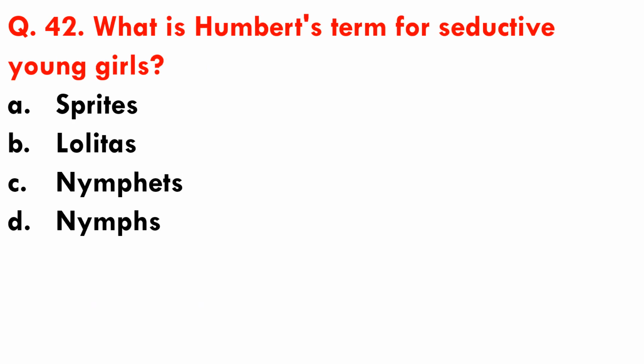Question number 42. What is Humbert's term for seductive young girls? So Humbert uses a specific term for a seductive young girl aged between 9 to 14. So what is that term? Options are A. Sprites, B. Lolitas, C. Nymphets, and D. Nymphs. So Humbert's term for seductive young girls is nymphets.